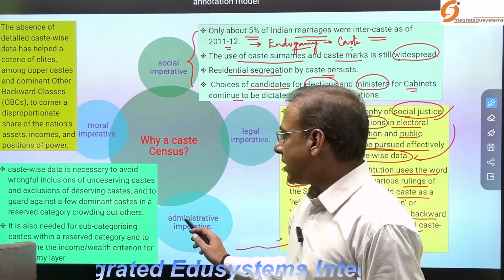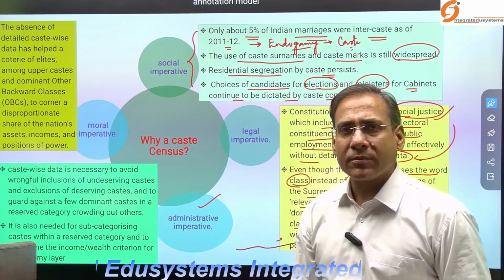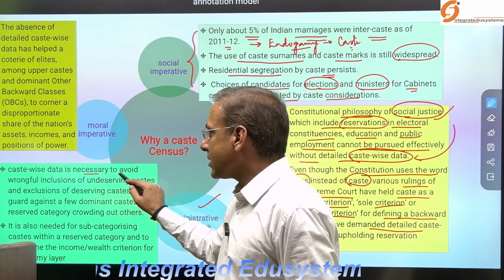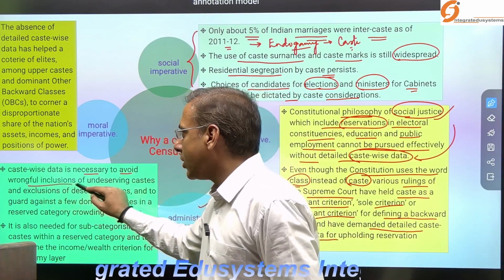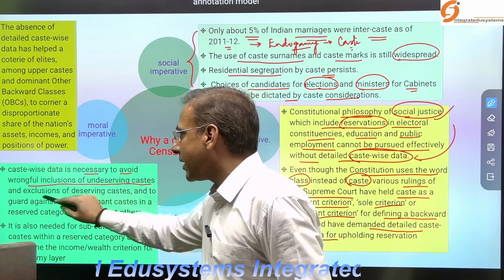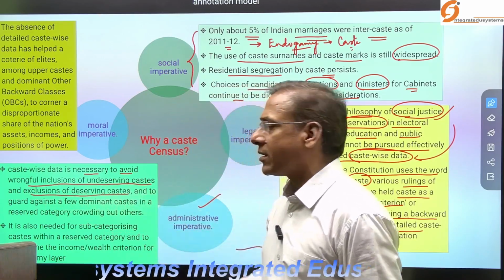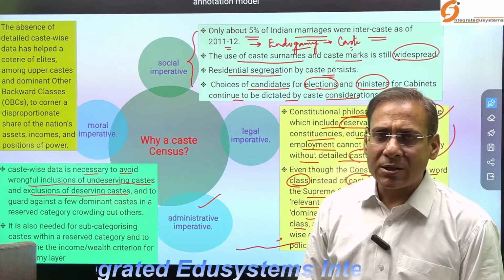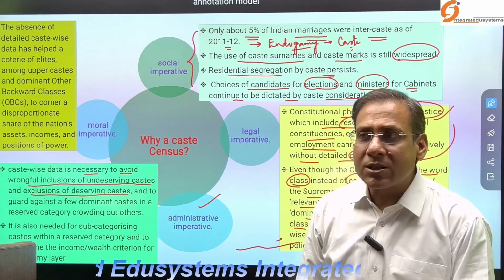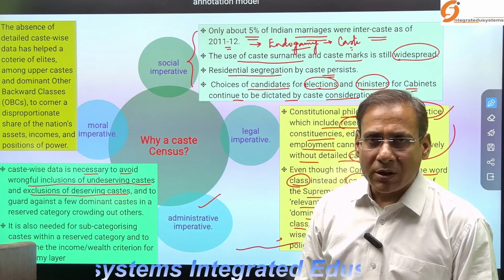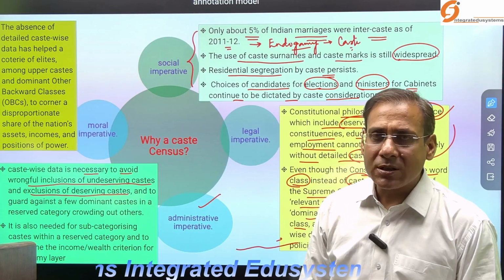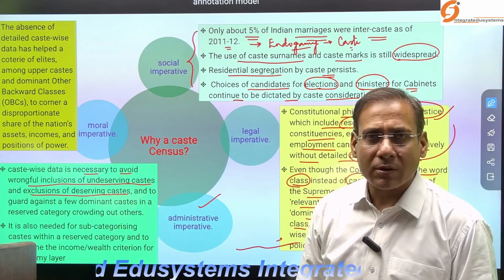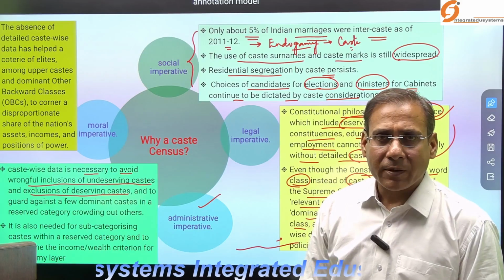Now, what is the administrative imperative? Caste data is necessary to avoid wrongful inclusion of undeserving castes and exclusion of deserving castes. Because, as I have said, there are many castes at present taking advantage of government policies as well as reservations despite their condition having improved.